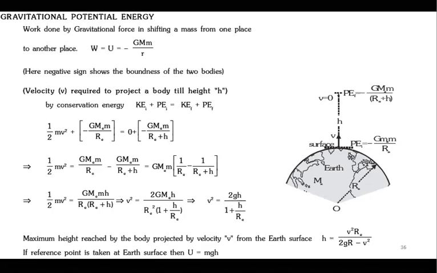It is the amount of work done by shifting an object from one point to another point under the action of a conservative force. I'm just talking about potential energy, not gravitational potential energy. Now if that conservative force is your gravitational force, then it is your gravitational potential energy.